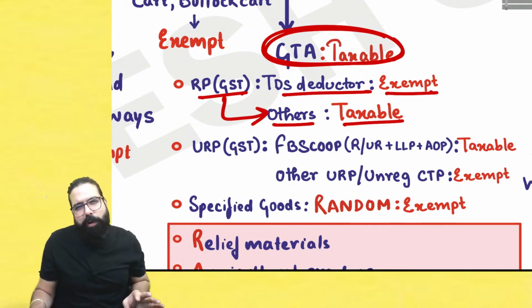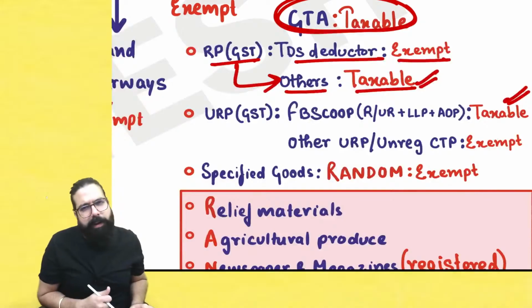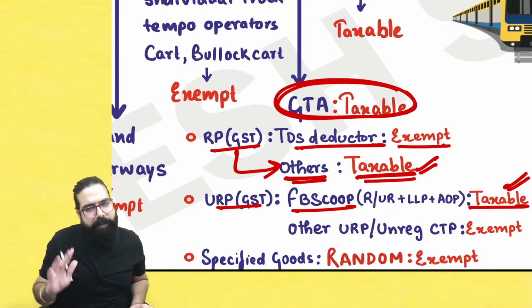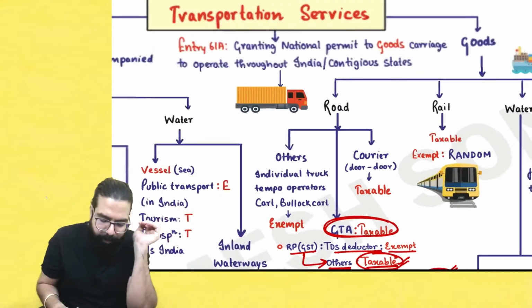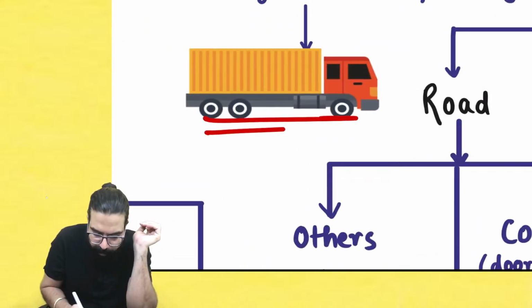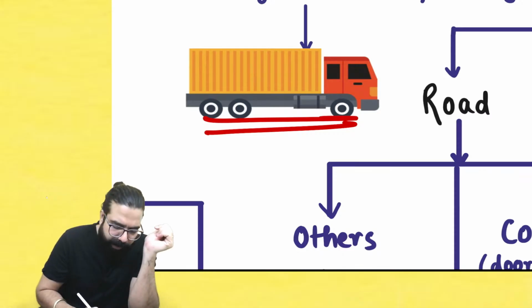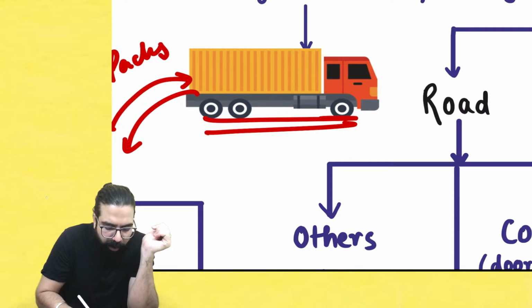Sir, all these points we understood. Now, you told GTA services is taxable, correct? Whenever it is given to a registered person other than a TDS deductor, it is taxable. Whenever it is taxable, now what used to happen? GTAs, what they used to do is, they will transport the goods for you. Along with transportation, they will give you loading, unloading, packing, all these services also.